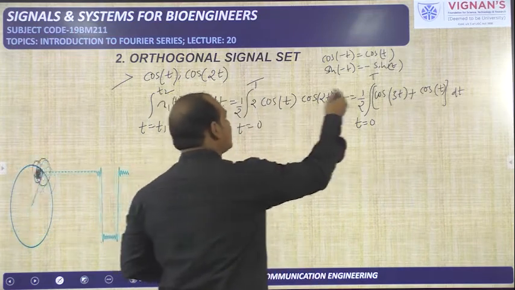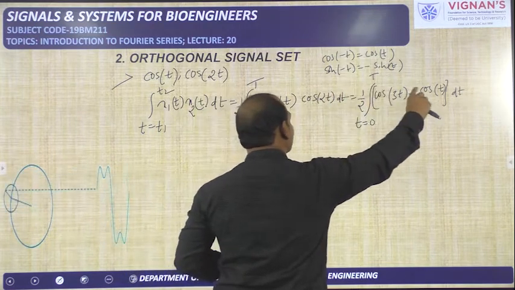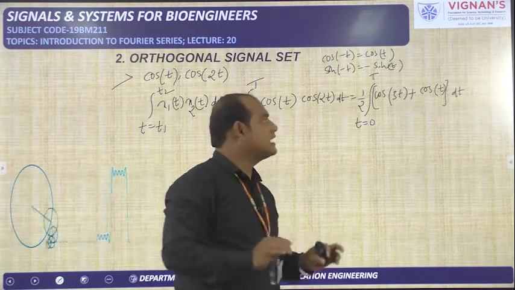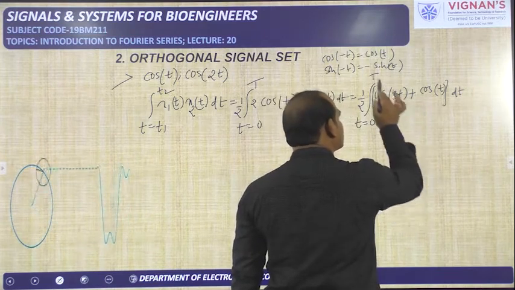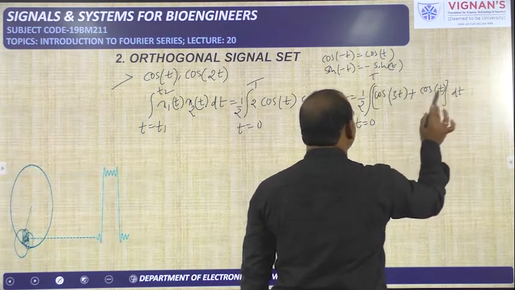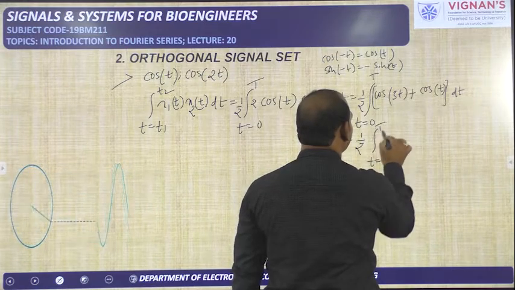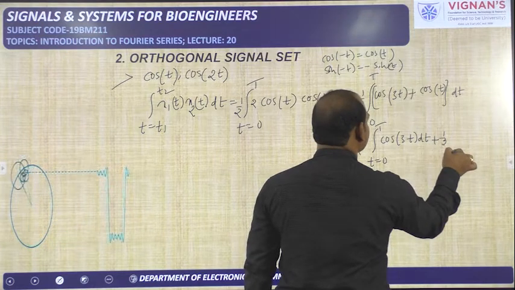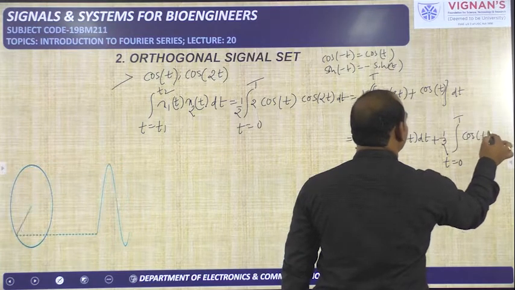So how did we get this one? It is in the form of 2 cos A cos B, that I have written as cos of A plus B plus cos of A minus B. This 1 by 2 as it is we have taken. Then integration can be done individually for these two terms: integration of cos 3t dt plus integration of cos t dt. So I am writing here 1 by 2 integral from 0 to T cos 3t dt plus 1 by 2 integral from 0 to T cos t dt.